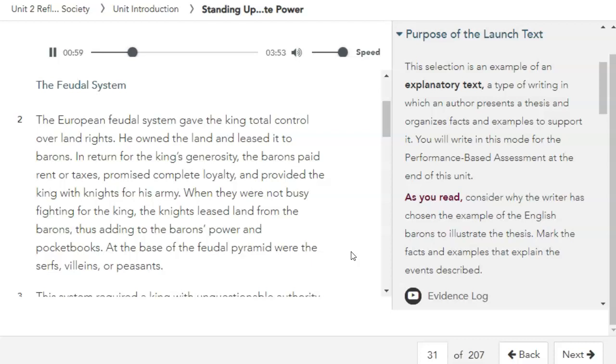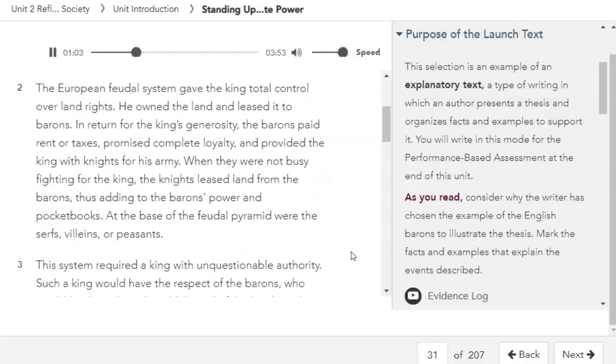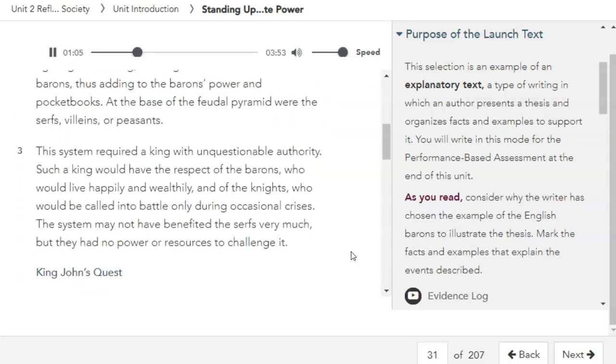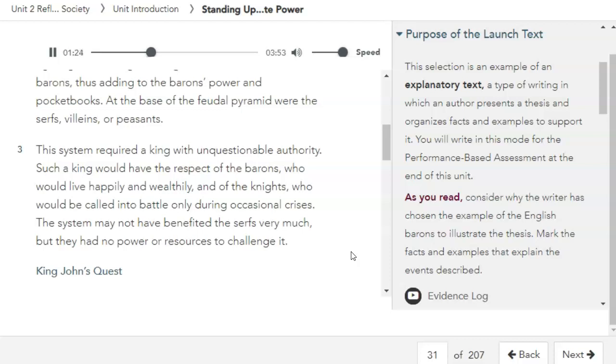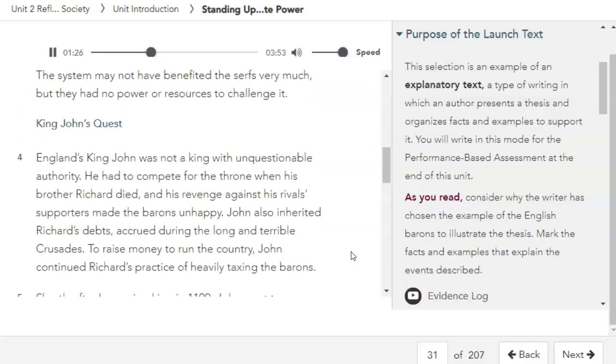At the base of the feudal pyramid were the serfs, villains, or peasants. The system required a king with unquestionable authority. Such a king would have the respect of the barons, who would live happily and wealthily, and of the knights, who would be called into battle only during occasional crises. The system may not have benefited the serfs very much, but they had no power or resources to challenge it.